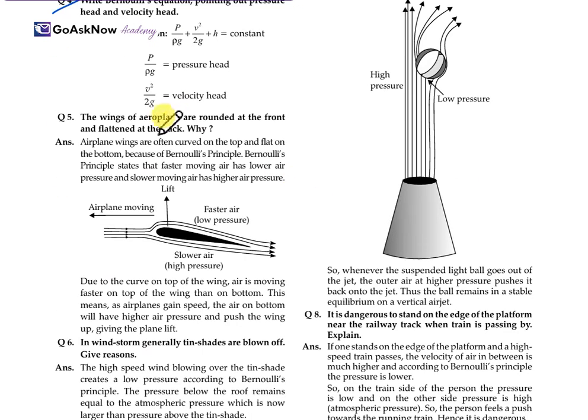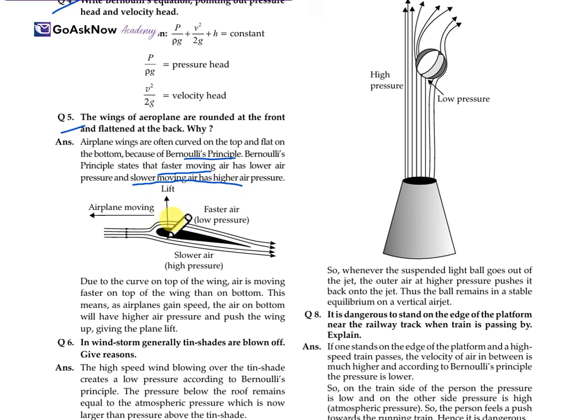Now, another question: the wings of an aeroplane are rounded in the front and flattened at the back. Why so? Airplane wings are often curved on the top and flat on the bottom because of Bernoulli's principle, as its application. Bernoulli's principle states that faster moving air has lower air pressure and slower moving air has higher air pressure.